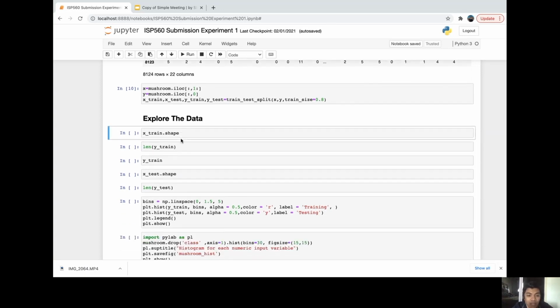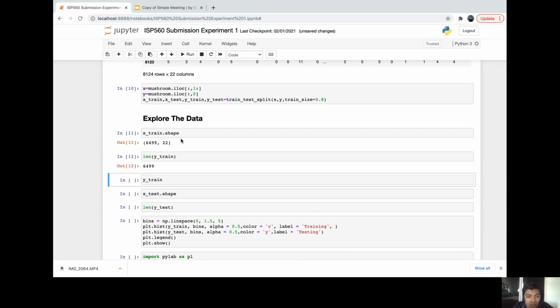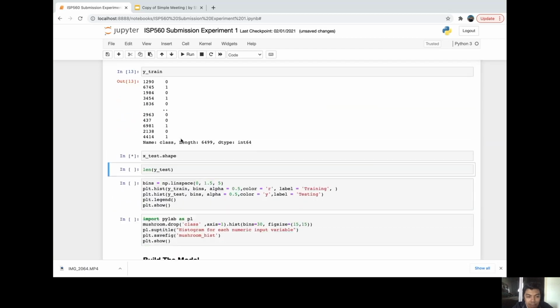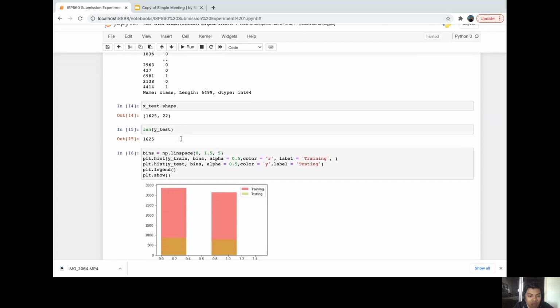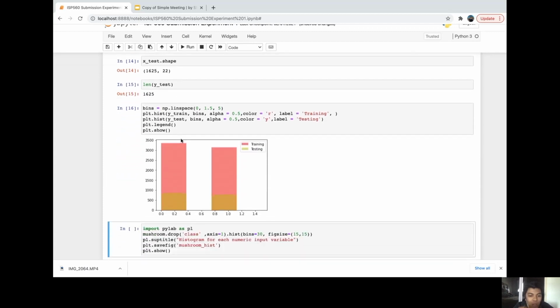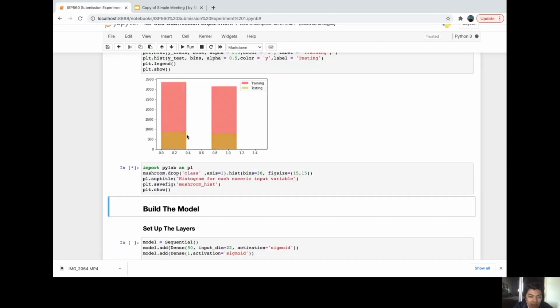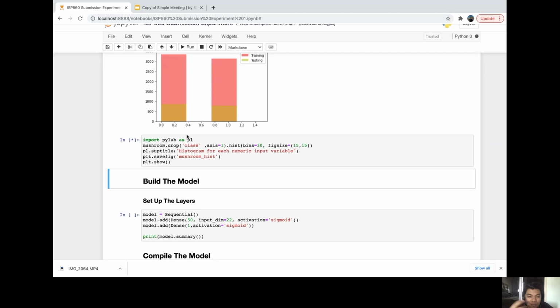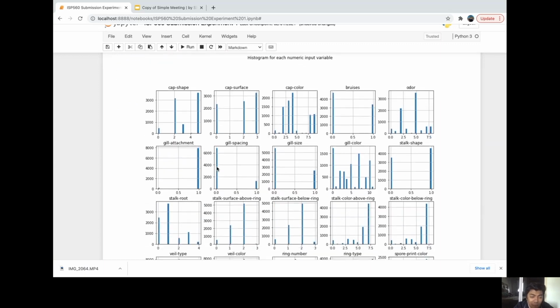Next, we're going to explore our data. We can see here that 6,499 data will be used for training, and we can see here that 1,625 will be used for testing. This plot histogram is to visualize the number of training and testing data, and the same goes for this. Just to visualize each numeric input variable of 22 features. Let's see the histogram for every feature.